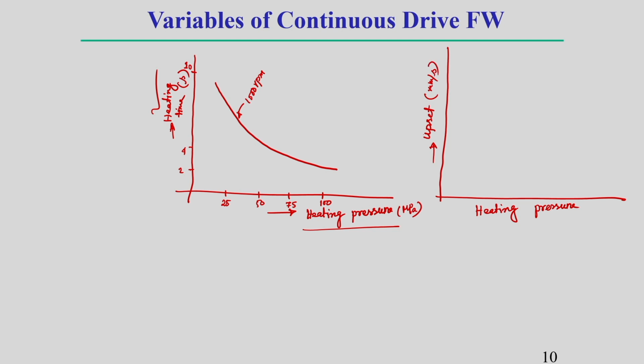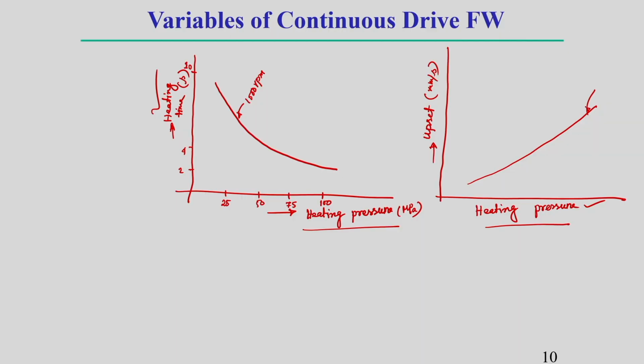This is very common: if the heating pressure is more, your offset will be more, and the effect can be written like this. More heating pressure means more pressure is applied during the welding operation. At that time, shortening of the workpiece will also be more, because due to softening of the material, the offsetting of the workpiece material will be more. This is generally for a particular RPM, let us say 1000 RPM.